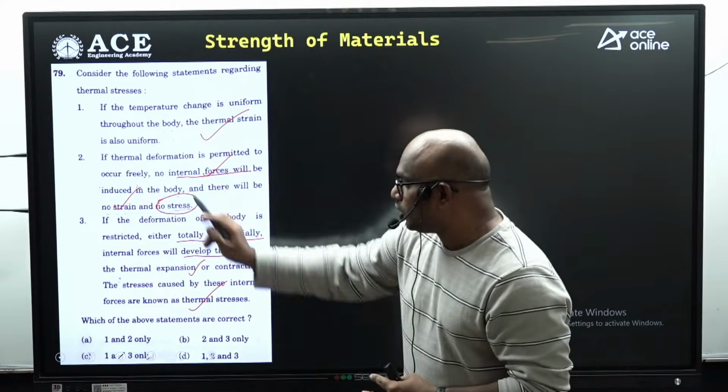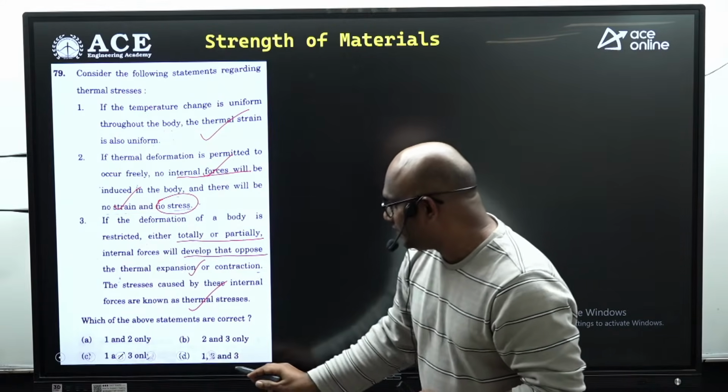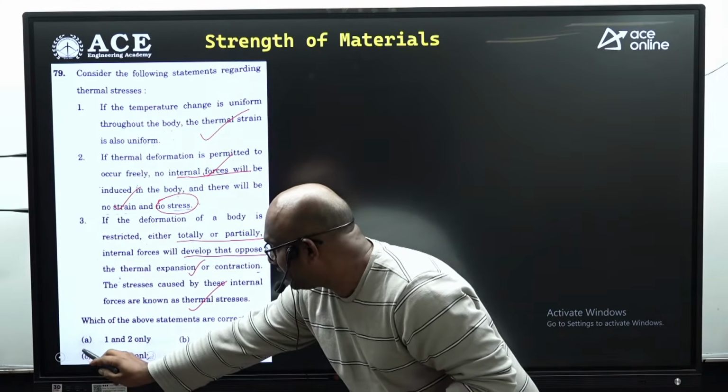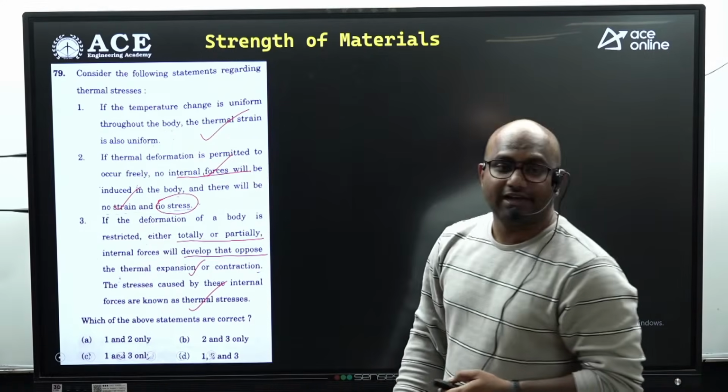Absolutely correct, guys. Here statement 2 is wrong. If you eliminate 2, then the right answer here is only 1 and 3. Option C is the correct one, guys.